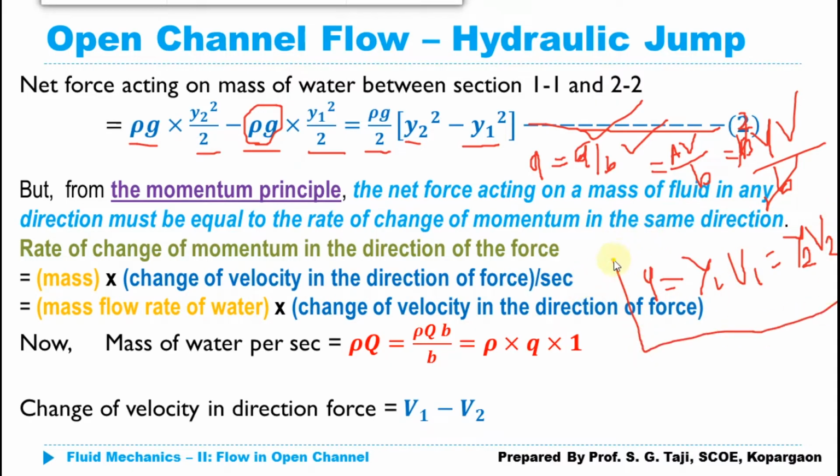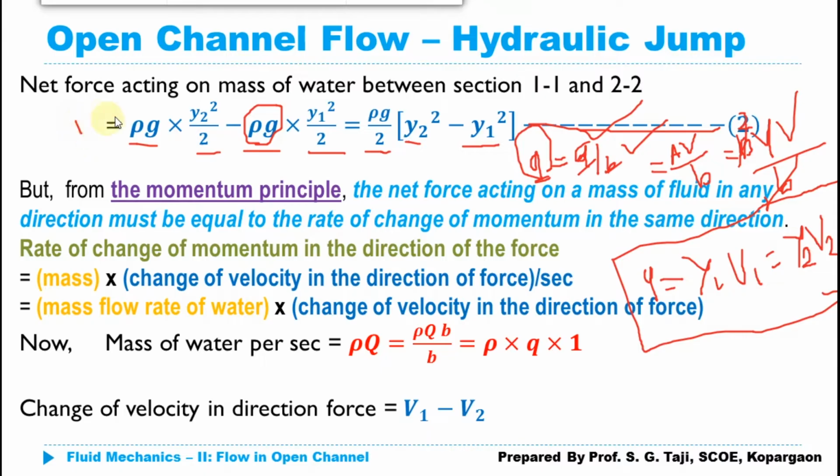q is the discharge per unit width, which is given by capital Q divided by B. And if I am considering this q, that same thing we are going to use here, because we have considered a unit width. So we are going to define our flow in terms of per unit width. So we can simply use this equation at any condition wherever the q is given or width of channel is given. So this equation will be applicable for all widths of the channel.